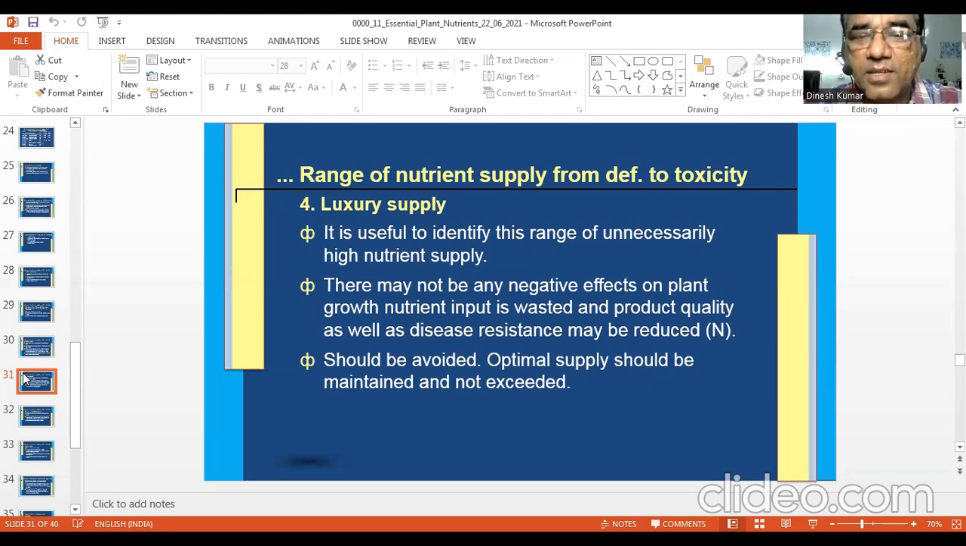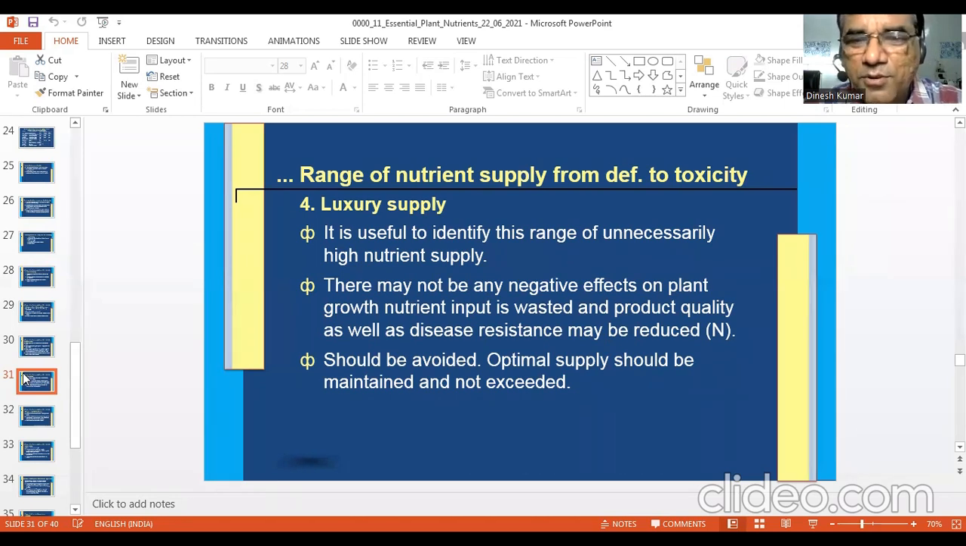That is the disadvantage. It is not decreasing the growth, but some indirect effect like disease incidence or insect pest incidence may increase if you have luxury consumption of nutrients. It should be avoided. Optimal supply should be maintained and not exceeded.